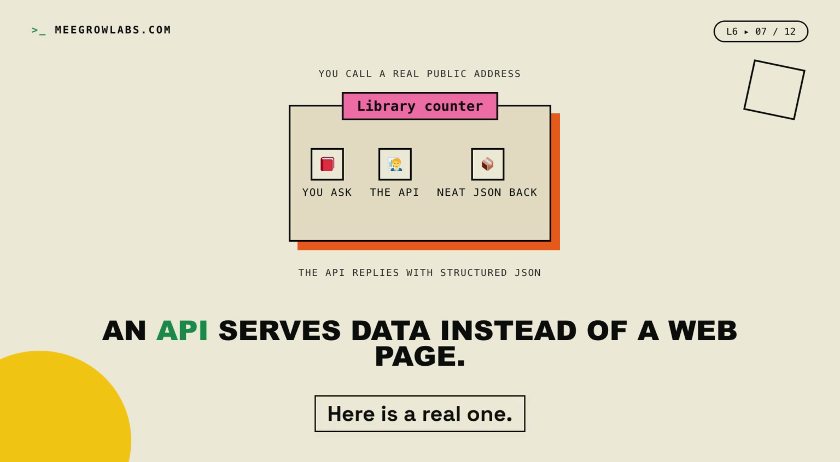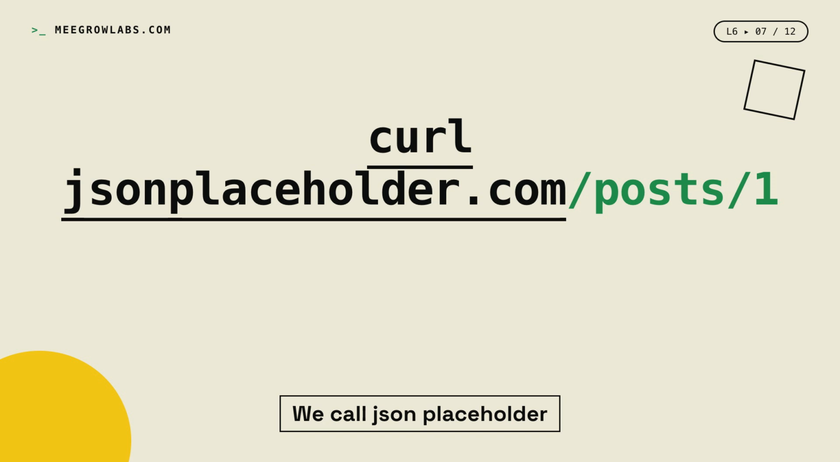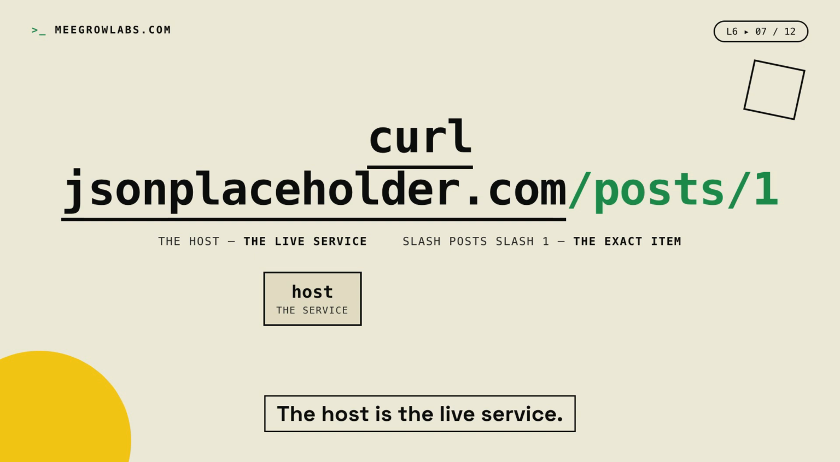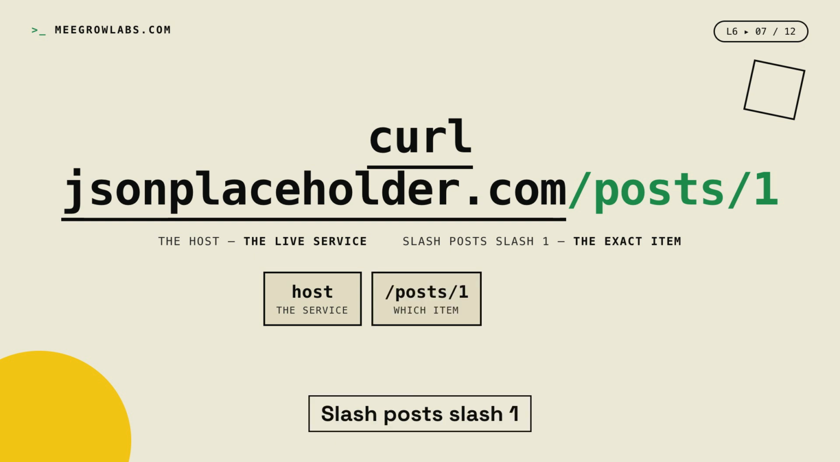Here is a real one. We call jsonplaceholder.com, then /posts/1 to ask for post number 1. Let's break it apart. The host is the live service. /posts/1 is the exact item. And JSON is the shape of the reply.